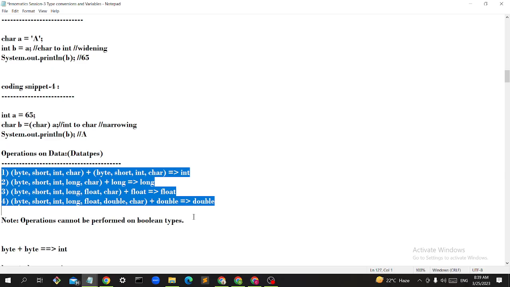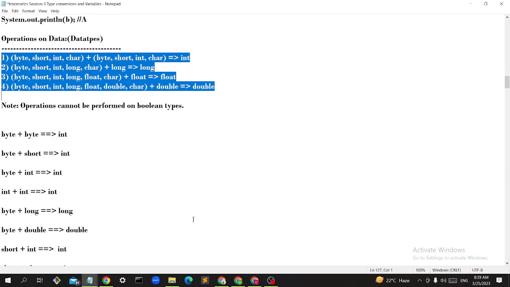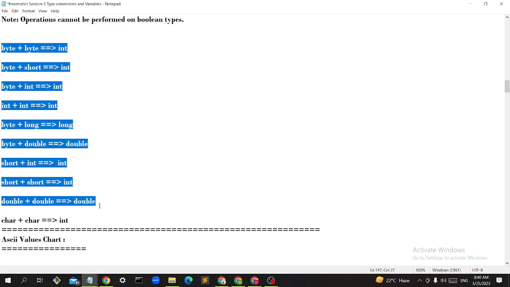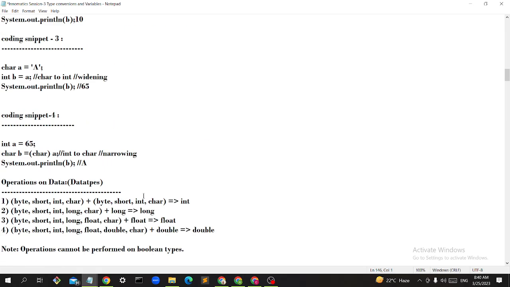Okay. So byte plus byte, what will it give, guys? It will give int. Byte plus short, again int only. So any type with a smaller type or bigger type will give int only. If long is there, long only. If double is there, double only. If short is there, then int. If float is there, float only. Okay. Character plus character is also int only. So these are the operations on data types.